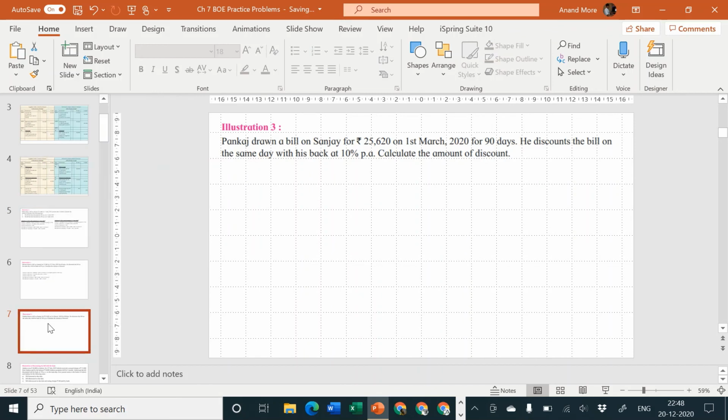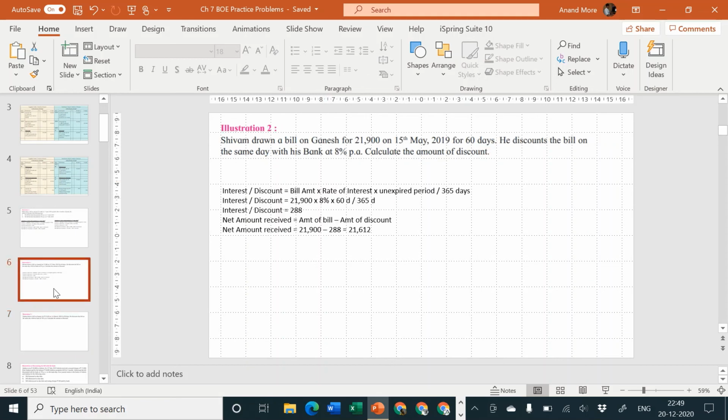Last question of today's discussion. Pankaj drew a bill on Sanjay for rupees 25,620 on 1st March 2020. Please look at the problem carefully. 2020 is telling you that it is a leap year. If the period is given in days, then we will have to divide it not by 365 but by 366 days. He discounts the bill on the same day with his bank at 10% per annum. Calculate the amount of discount.